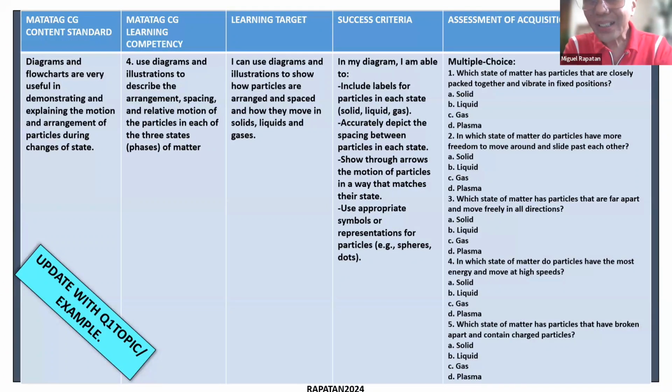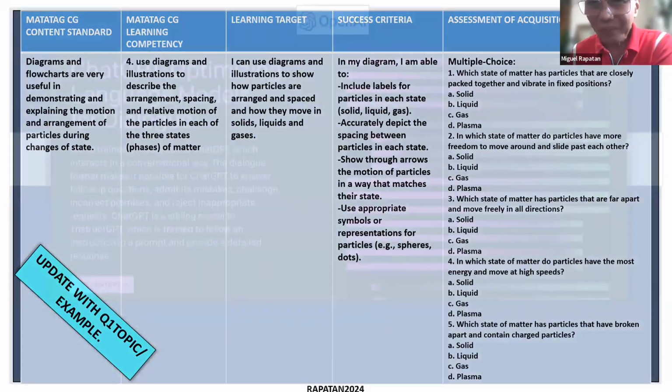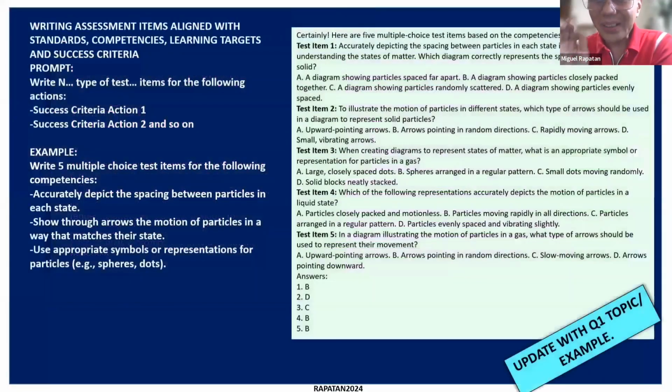Now, how do we determine the assessments? When we're clear about the learning targets, success criteria, then we're in a better position to make sure that our assessments are aligned with the competency, thereby making them more valid. Okay, so you have here again examples, and again, this is generated by ChatGPT.